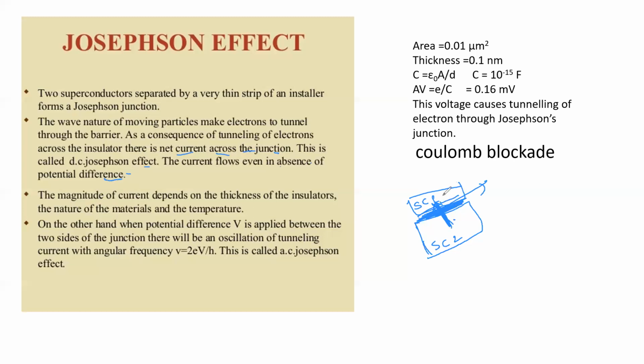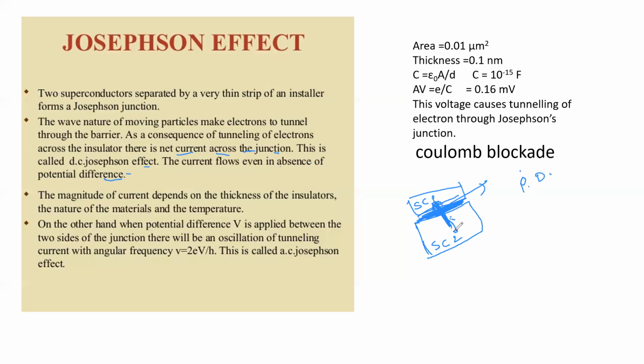That is called electron tunneling, and you know that the current flows only when there is a potential difference between two points. Now here, in superconductor materials, there is no need for having potential difference.